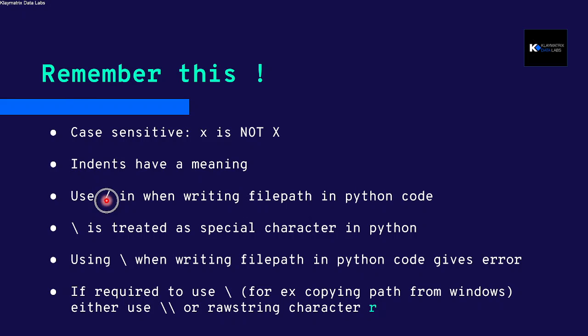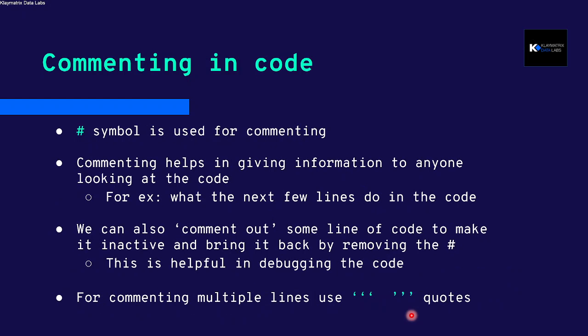Use a forward slash while writing a file path in Python code. If you use the backslash specifically in a file path, it is treated as a special character and might give an error, right? So if you really want to use it, like if you copy the file path from Windows, then either add another slash like this or use a raw string character R before writing the file path with a single slash. I'll cover this in the next few minutes.